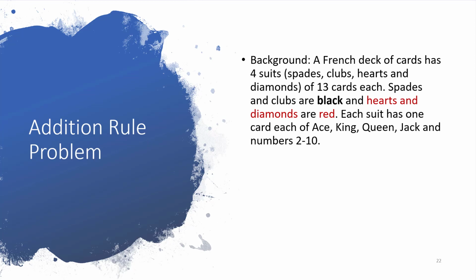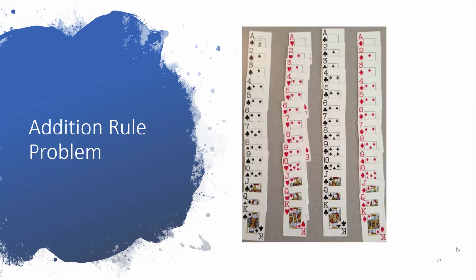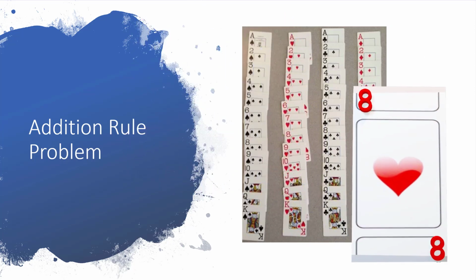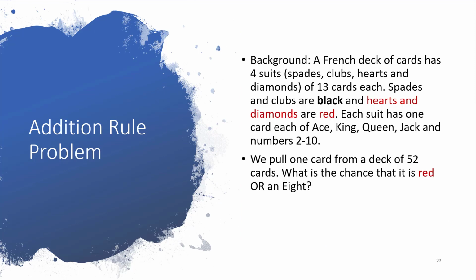So let's think about this, and this time we'll use the example of a French deck of cards. A deck of cards is composed of 52 cards made up of 4 suits: spades, clubs, hearts, and diamonds. 2 of those suits, spades and clubs, are black; hearts and diamonds are red. And each suit has 13 cards each.